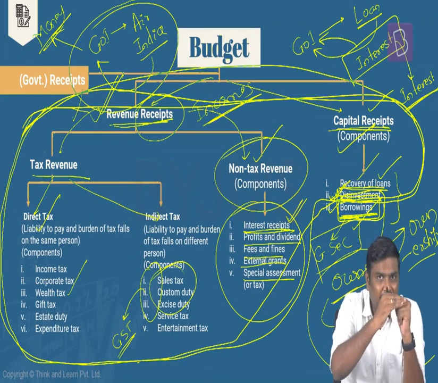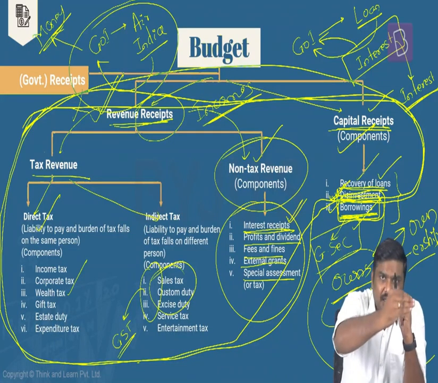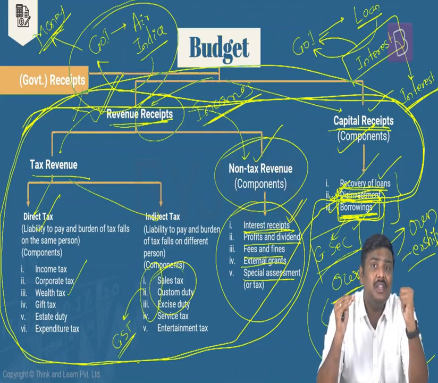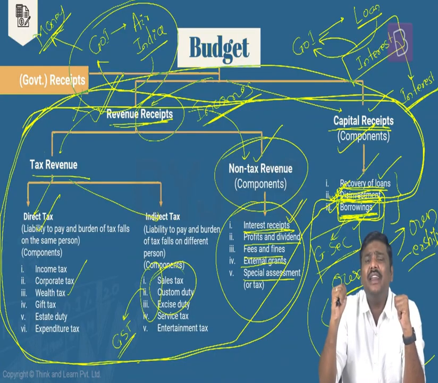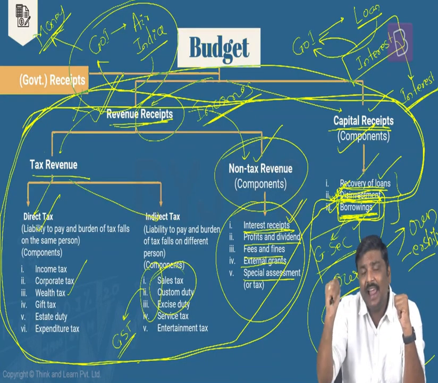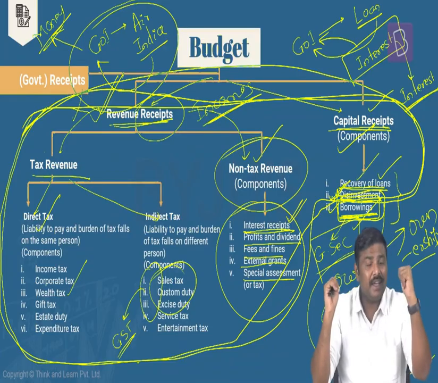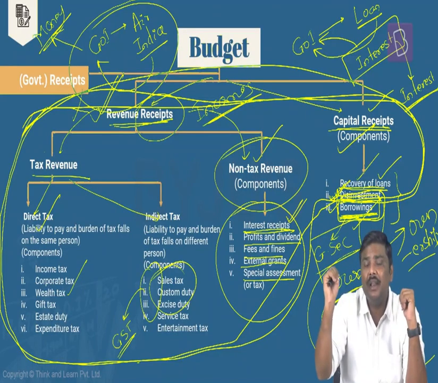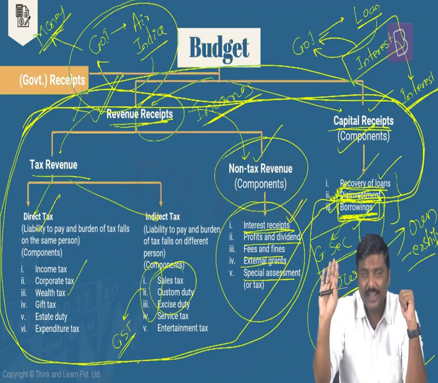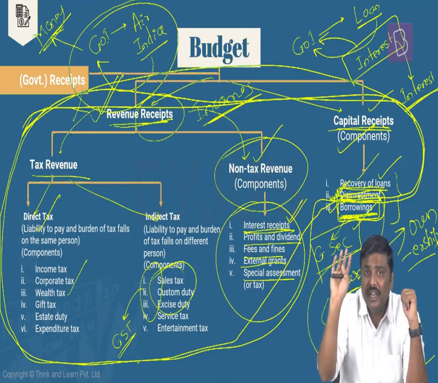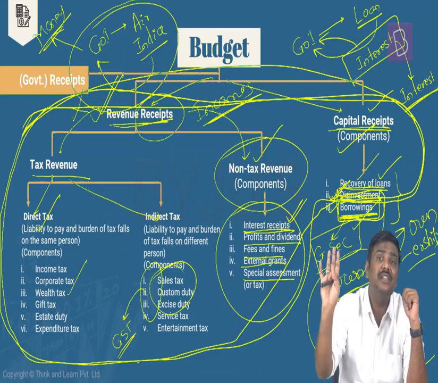That is, today government might collect the money, but tomorrow or in a certain future date, government has to repay this particular money. And second, the government has collected money and this particular money doesn't create any liability for the government. On this side, the example is market borrowing. On this side, the example is the rest of the receipts. Income tax receipts, yes. Corporate tax receipts, yes. Wealth tax, GST, dividends, recovery, disinvestment proceeds, etc.